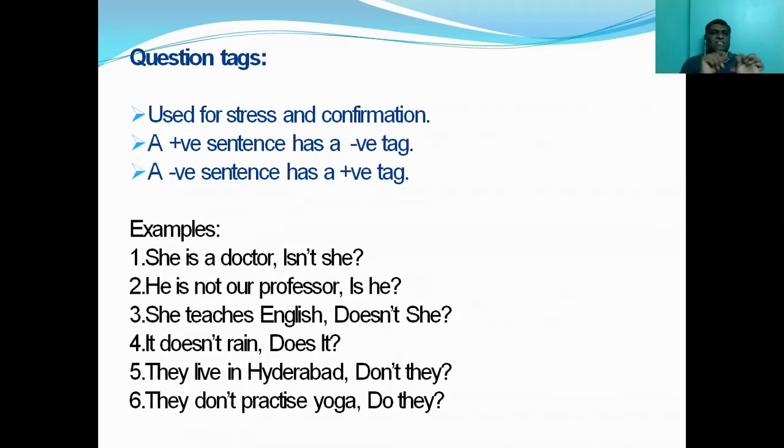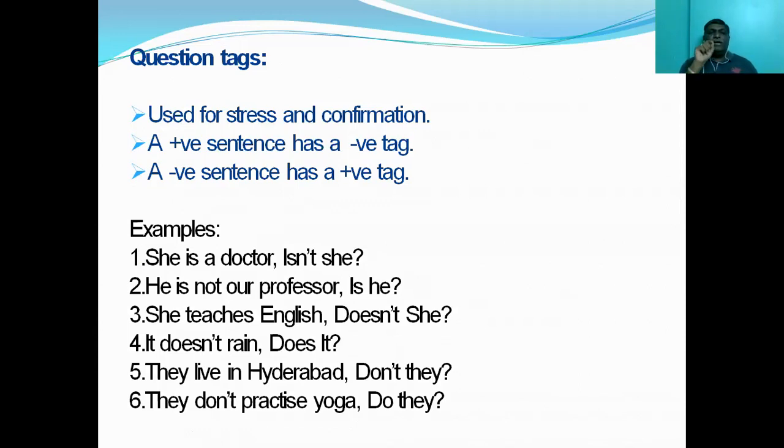If the sentence is negative, the tag is positive. You can notice that she is a doctor, isn't she? He is not our professor, is he? Take the same sentence and see: she is a doctor, isn't she? She is not a doctor, is she? Similarly, you can see for the second structure, she teaches English. See here, you may have some problem to understand. In this sentence, we don't have a helping verb.